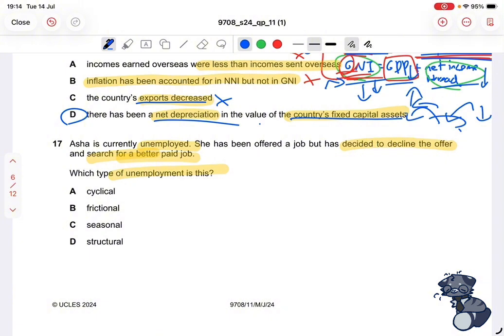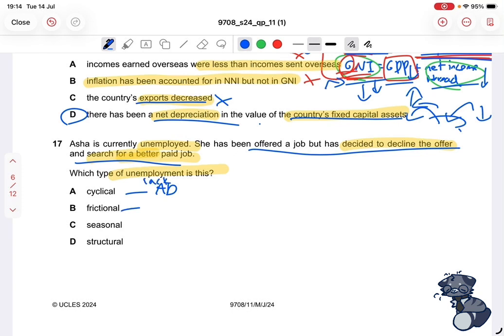So we are given 4 types of unemployment here. Let's just go through the meaning of each and then see which one fits best for someone who has been offered a job but has decided to decline the offer and search for a better job. So the first one is cyclical unemployment, and cyclical unemployment mainly happens due to lack of aggregate demand, or AD. This occurs when there is an economic decline or a recession.